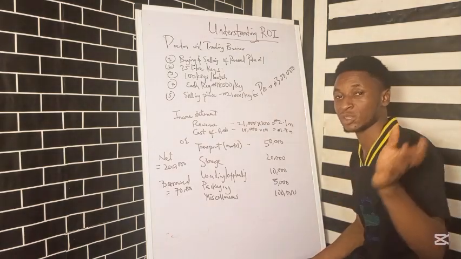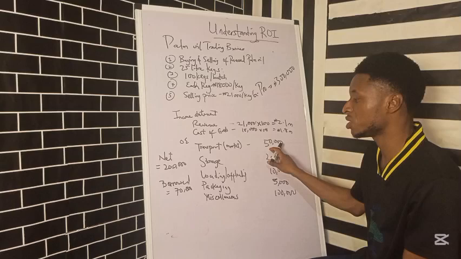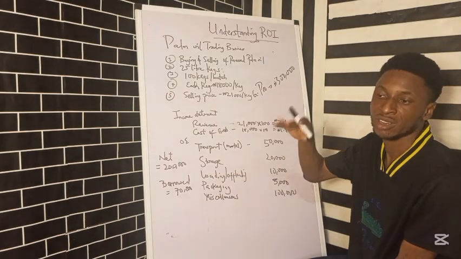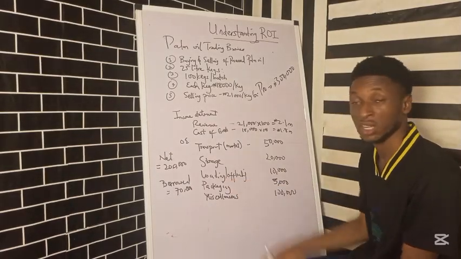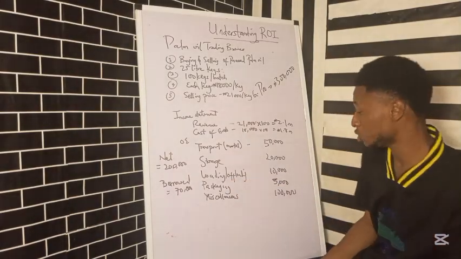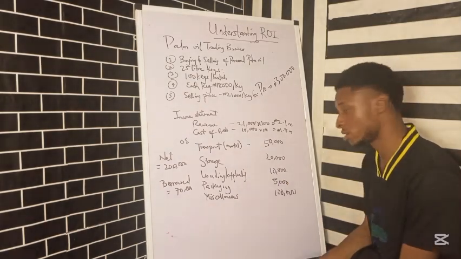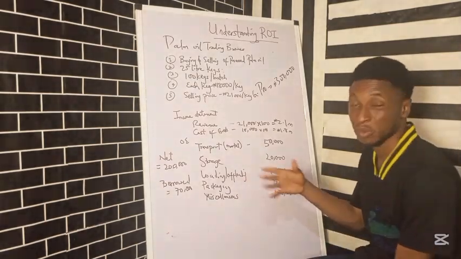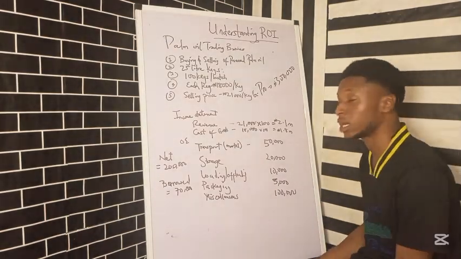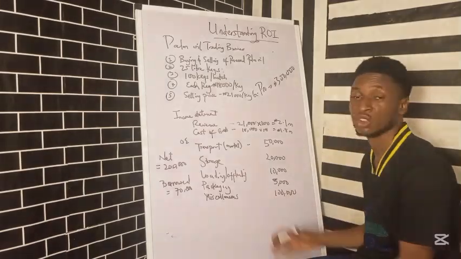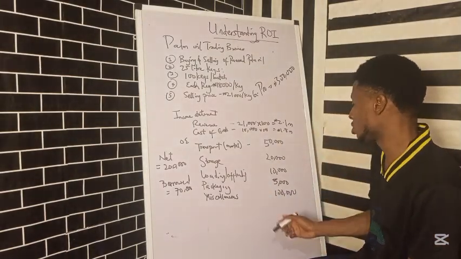But then we're going to move to our operating expenses. You can see your transport, transportation to and from the market. Let's say we're spending 50,000 naira. Our storage, let's say you are renting a space. Let's say we spend 20,000 naira to store it, and then our loading and offloading, we load it to the truck, we offload it from the truck. All those things cost 10,000 naira, and then our packaging costs 5,000 naira. That's the packaging for the keg, maybe the purchase of the keg and things like that. Then miscellaneous, we have 100,000 naira. That's on miscellaneous spendings, maybe for security, for feeding, and whatever thing that you spend.